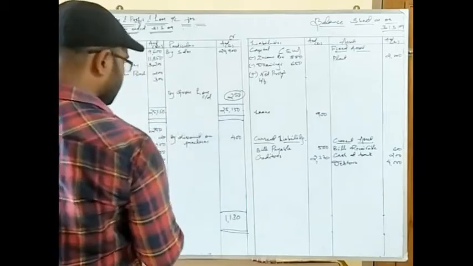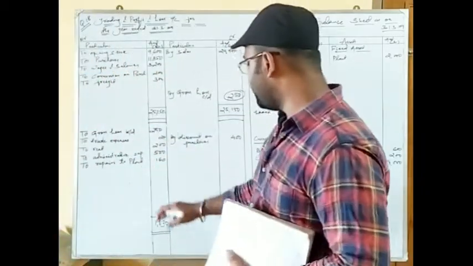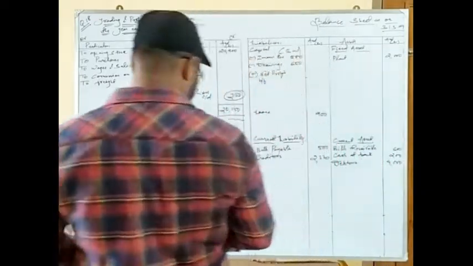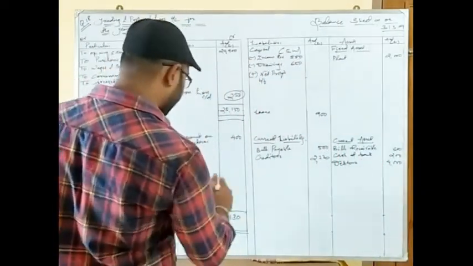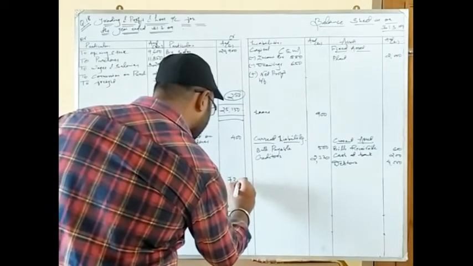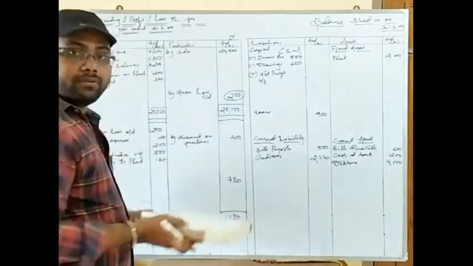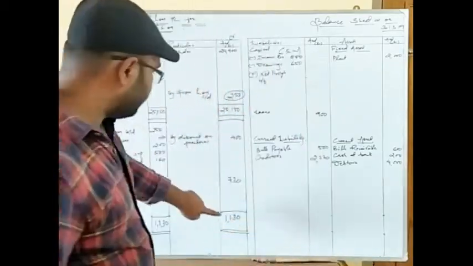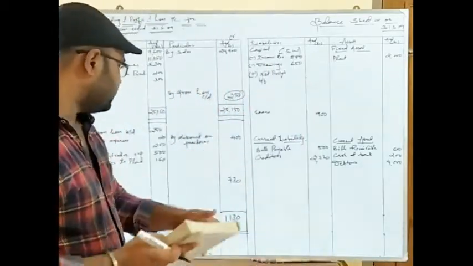The same comes here also. The total of the debit side is 1130. Here it is 400. Let us check how much loss we are getting. Okay. So we are getting loss as 730. And we have got the correct answer. The net loss given in the answer is 730. And same we are getting. See, 1130 minus 400 is 730.